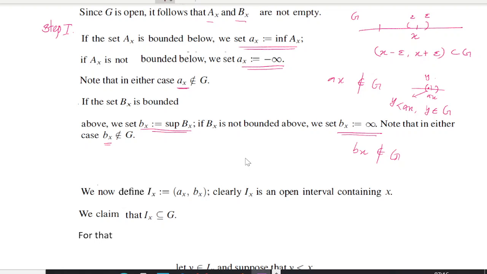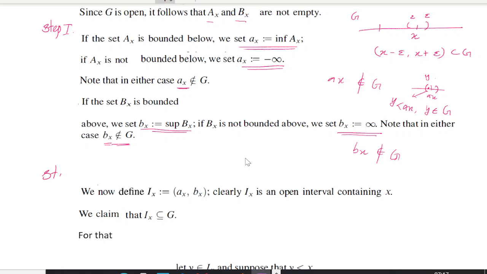For b_x we are taking the supremum. So if b_x is in G, again you can take an epsilon neighborhood of b_x, and in that epsilon neighborhood evidently there should be points between b_x and b_x plus epsilon. So these two points a_x and b_x cannot be in the set G. This is our first step.